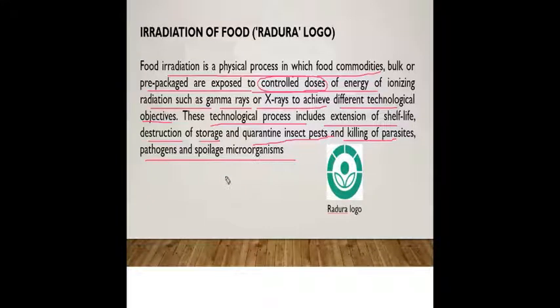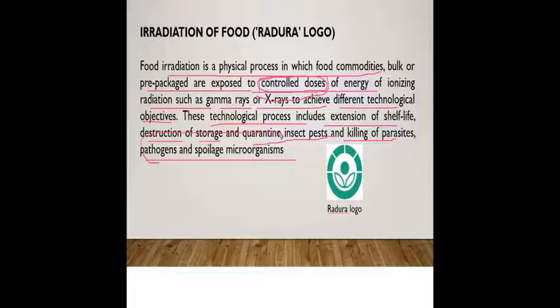The basic intention of irradiation of food is to safeguard the food by using different controlled doses of energy. Conventionally, you know how to protect foods, like keeping them in the refrigerator or heating them, or keeping them safely by not allowing any organism to sit on them, right? So these are the conventional methods. While growing, you can also use fertilizers, chemicals, pesticides, etc. So this is one more technique.